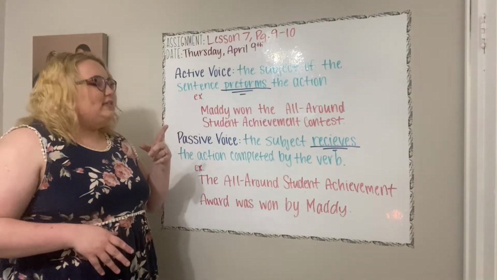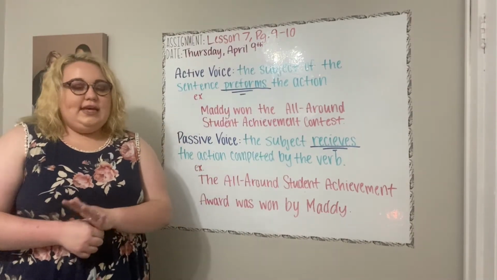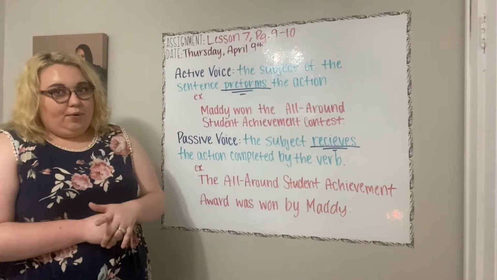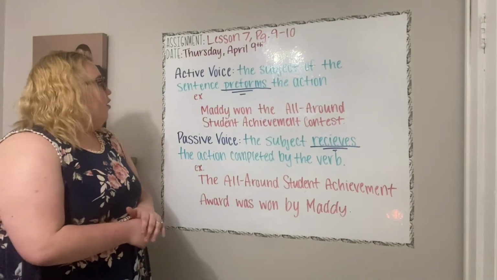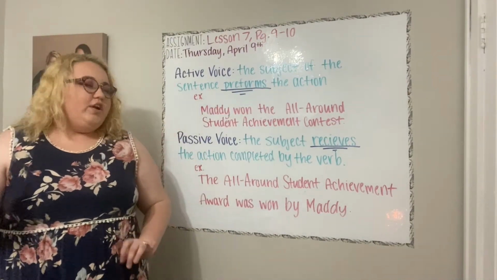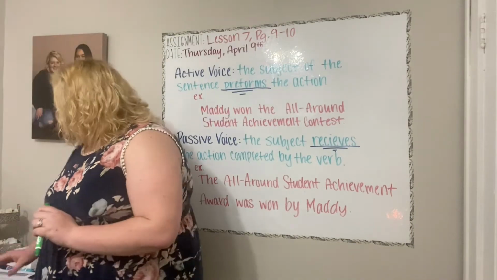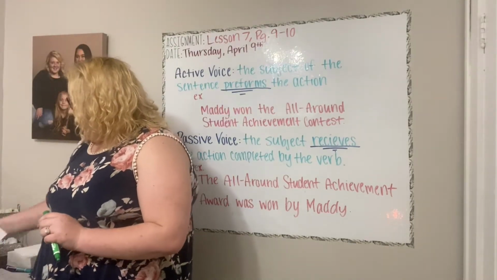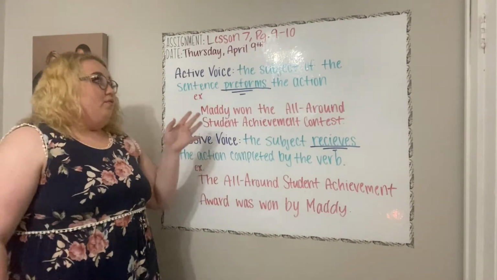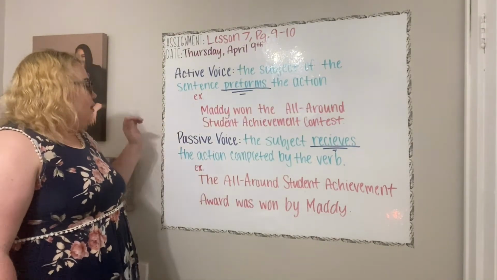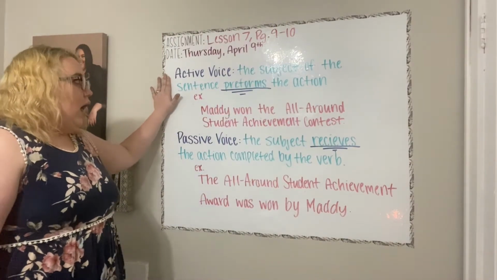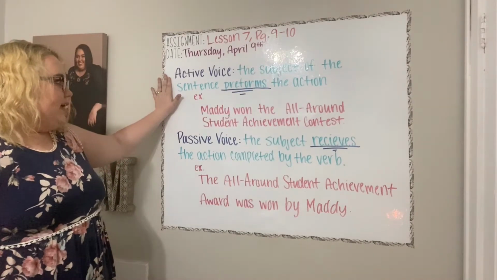So we're just going to do lesson 7, which is on pages 9 and 10 of the 8th grade reading packet. Today is Thursday, April 9th. That's the day that we're working on for today. I know there's a tiny bit of a glare, but everything we're going over is on top of page 9 in the packet. First we're going to look at active voice, and then we're going to look at passive voice. These are just 2 different forms of verb phrases.